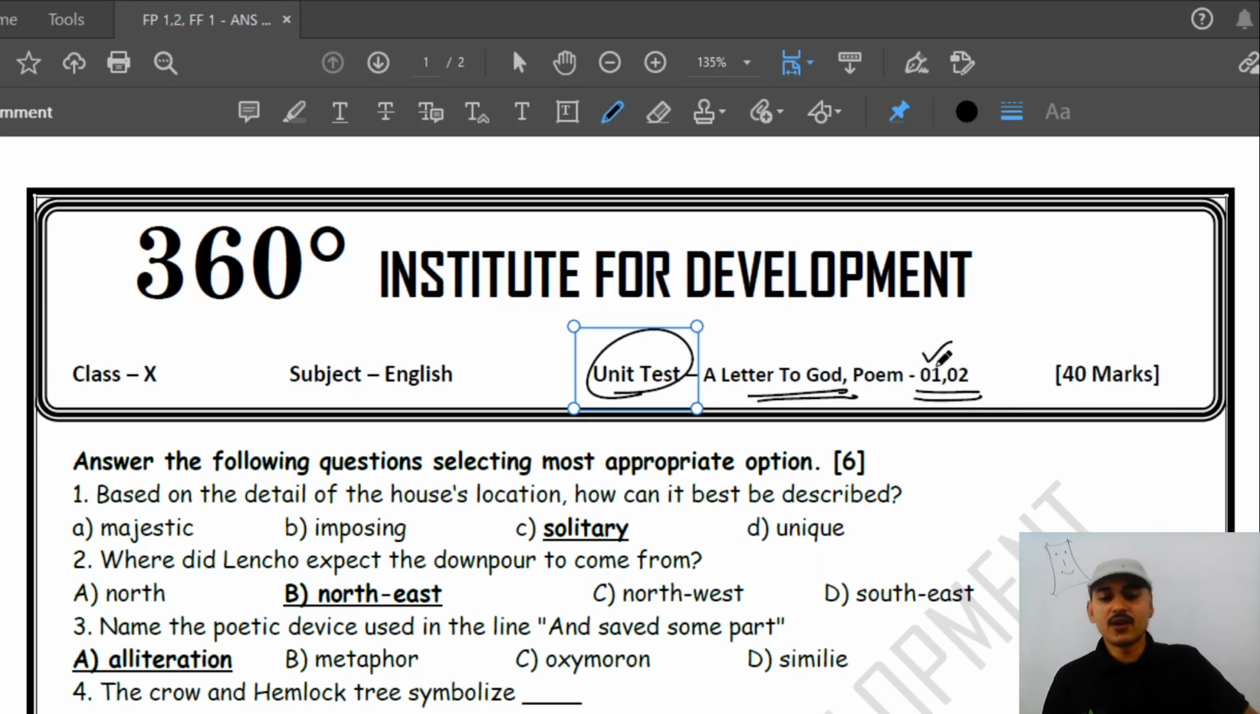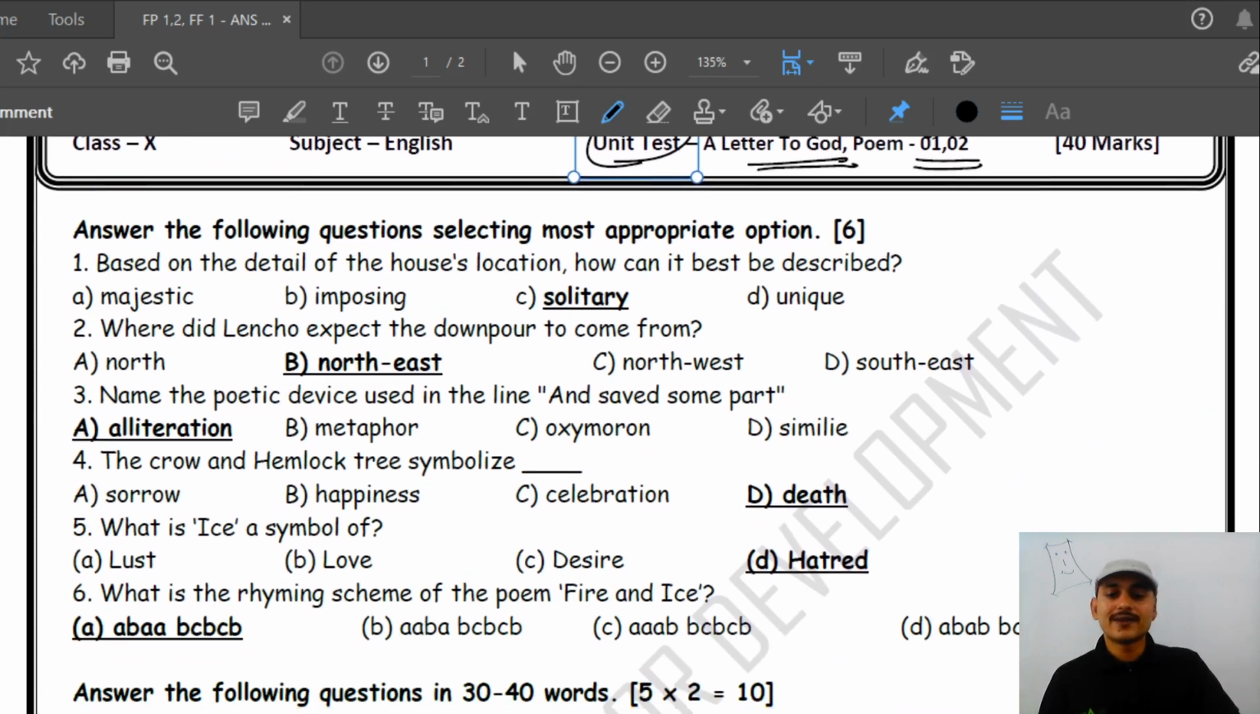Fire and Ice was the second poem. Okay, and here we had poem one, The Crow and the Hemlock Tree, Dust of Snow. Okay, so let's go on.